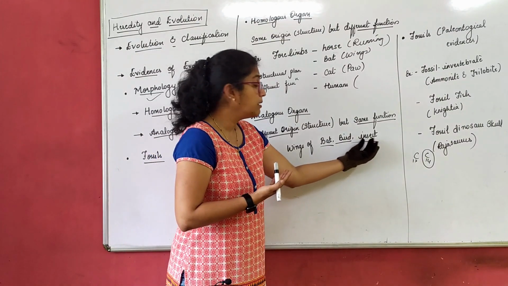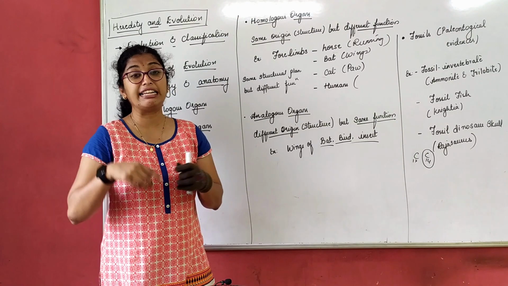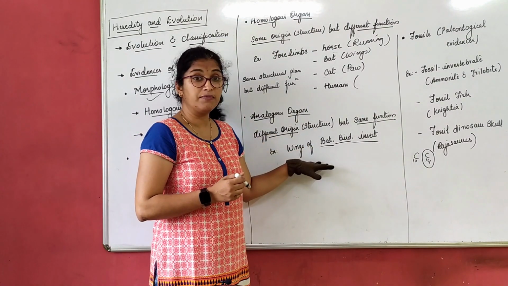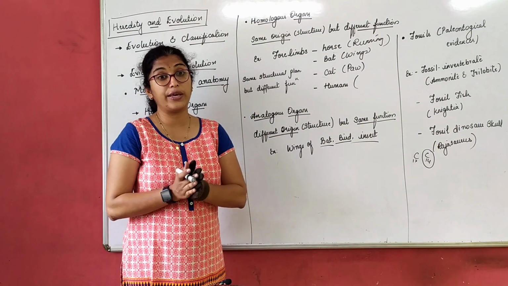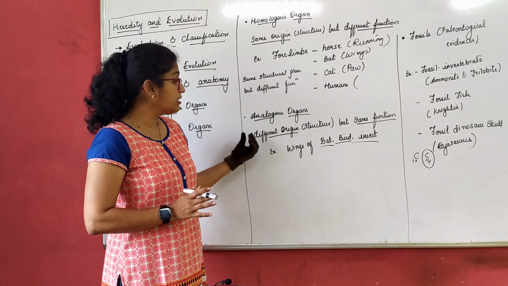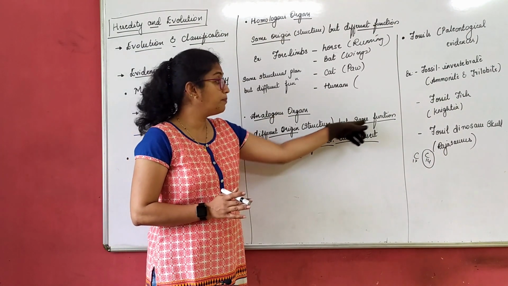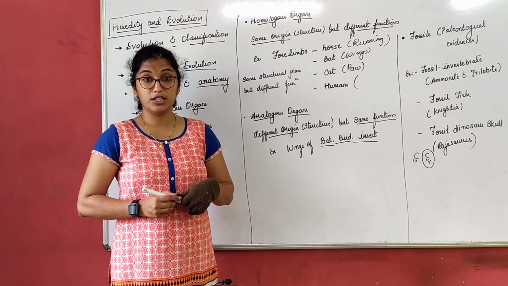But an insect's wing or a butterfly's wings are very light. You can just pluck them. The function is the same, but the origin and structure of these wings are different. So organs having different origin, that is structural plan, but performing the same function are called analogous organs.